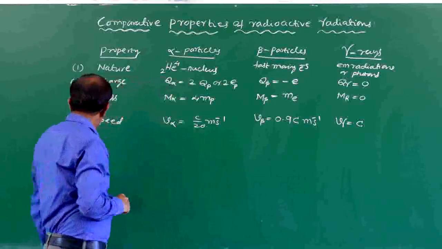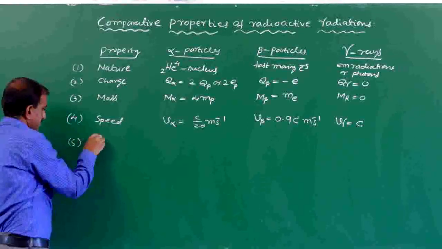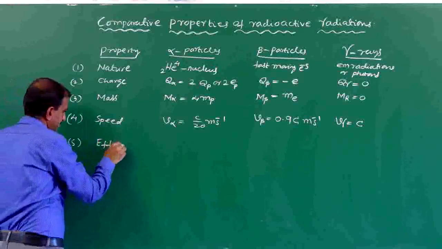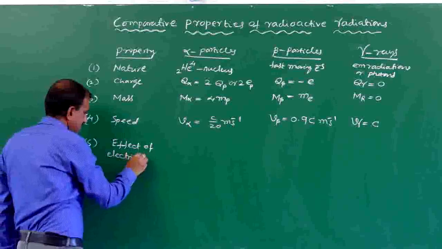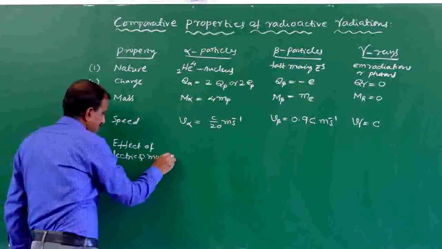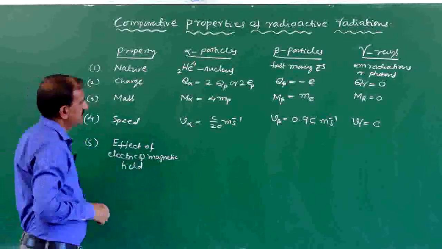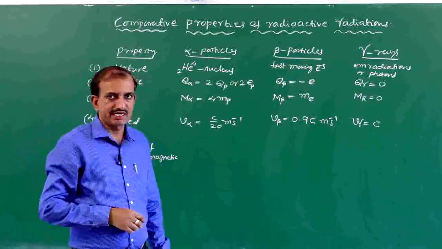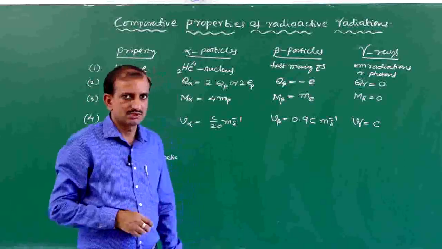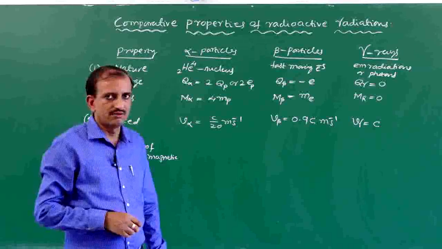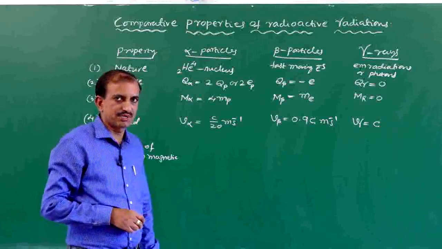See the next property, the effect of electric and magnetic fields. What is the effect of electric and magnetic fields on an alpha particle? If an alpha particle moves in an electric field or in a magnetic field, it is deflected.